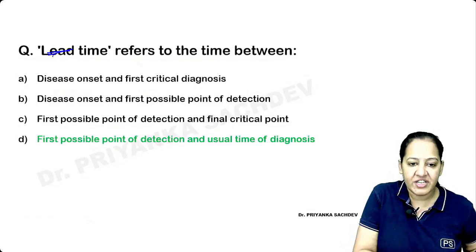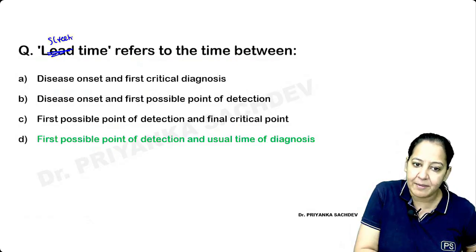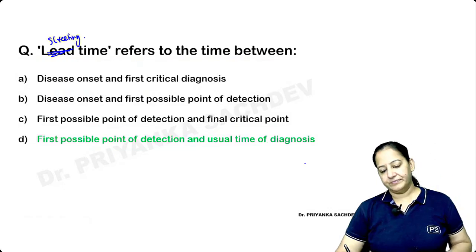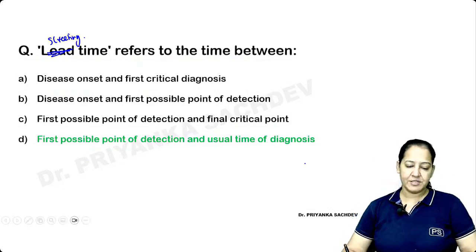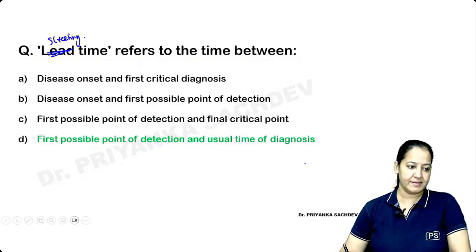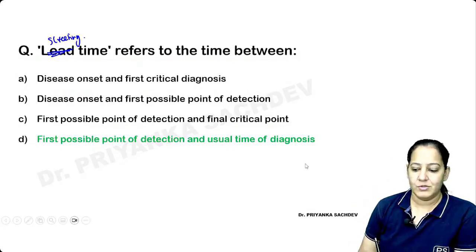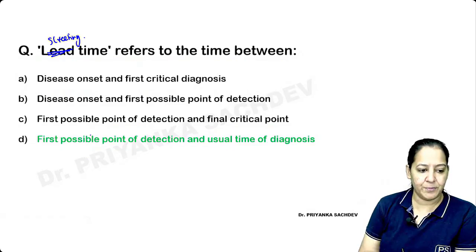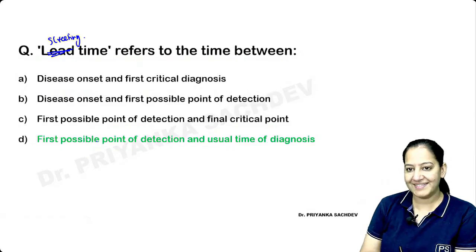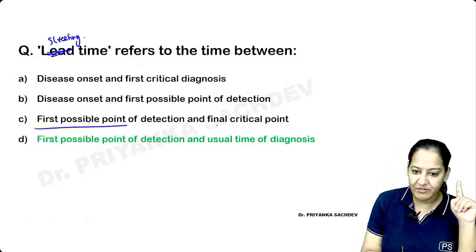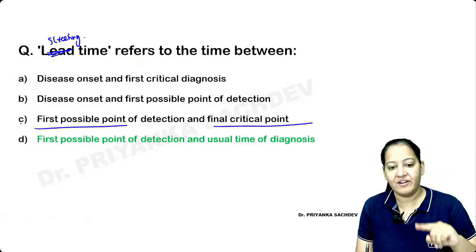If I change the question from lead time to screening time, would you like to change your answer? Of course, you must. In that case, what is your answer? Fast, from the same 4 options. Screening time is the first portion of the lead time. So in that case, very good, Pritesh. Others? What is the answer in that case? First possible point of detection to final critical point. In that case, your answer is C.